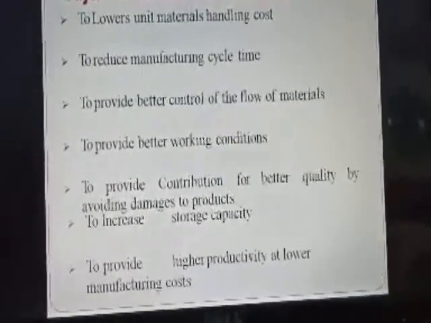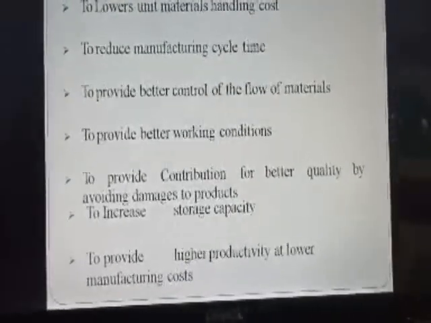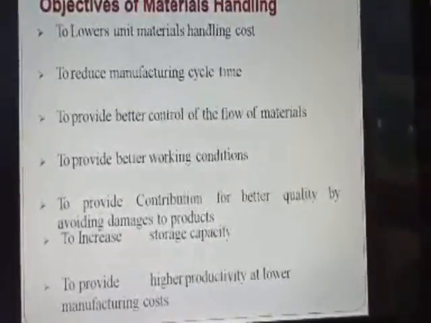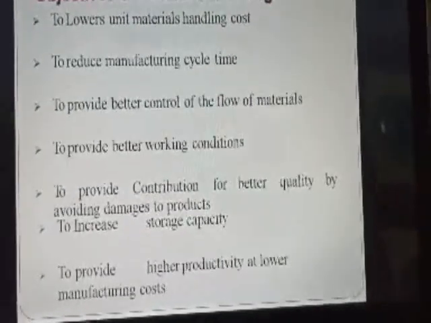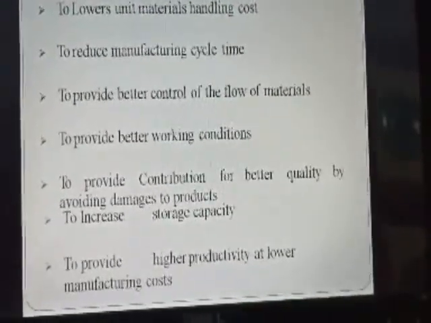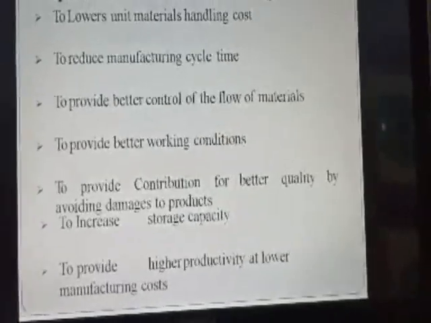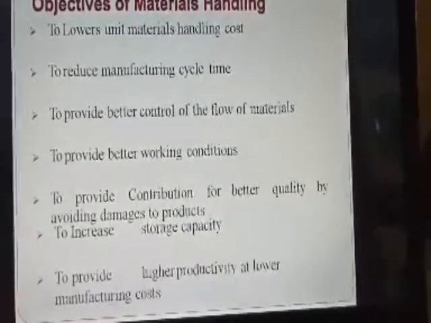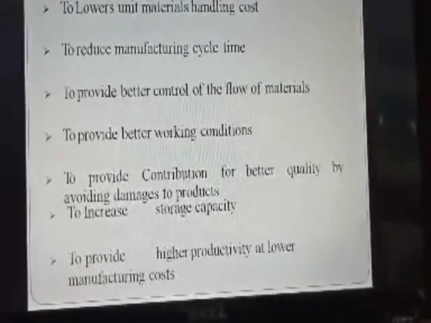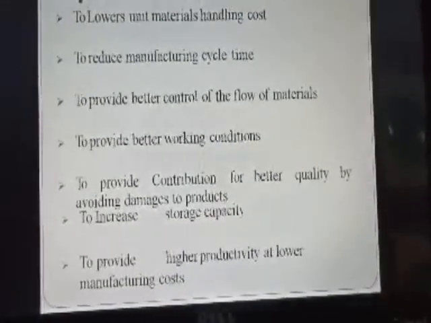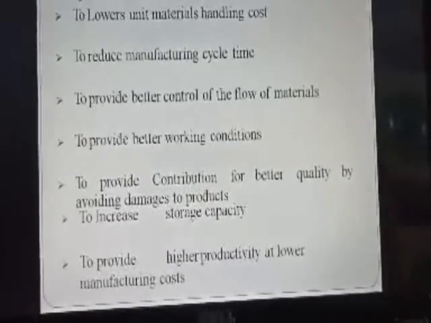Okay, it also reduces the manufacturing cycle time, that is, the production cycle time of a particular manufacturing process. If we can handle the material effectively, then the manufacturing cycle is reduced. Okay.